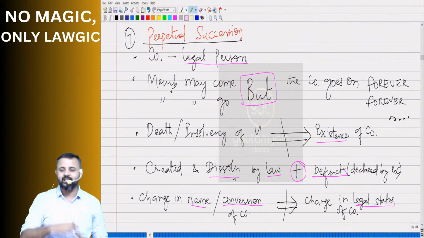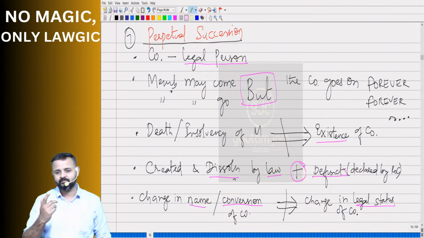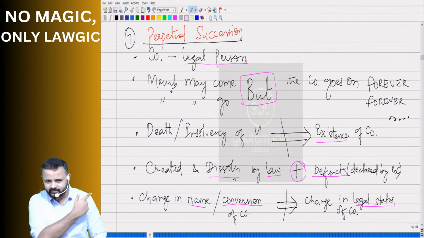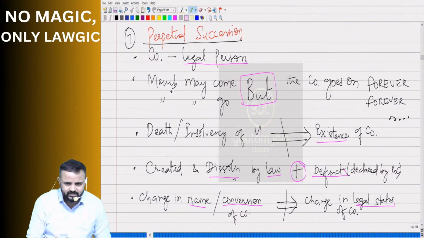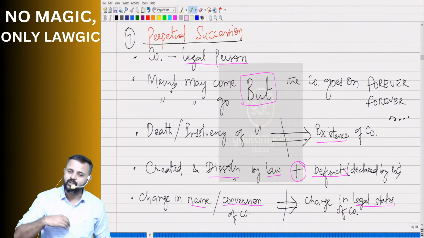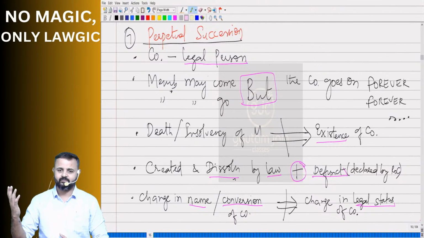Company being a legal person, members may come, members may go, but the company goes on forever. Come on, enjoy the subject. Understood?